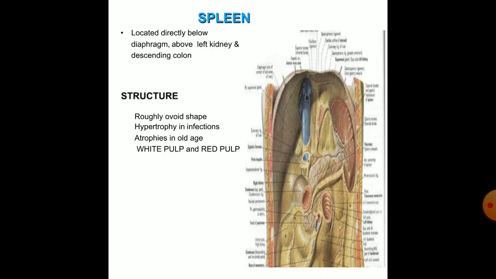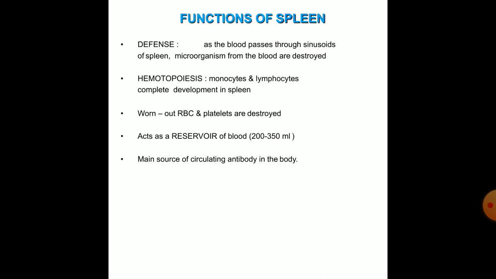This is the spleen, located directly below the diaphragm, above the left kidney and descending colon. Its structure is a very rough ovoid shape, hypertrophying in infections and atrophying in old age. It has two pulps, white and red.